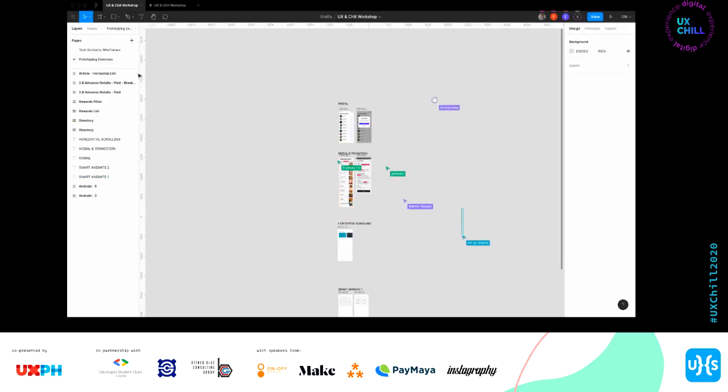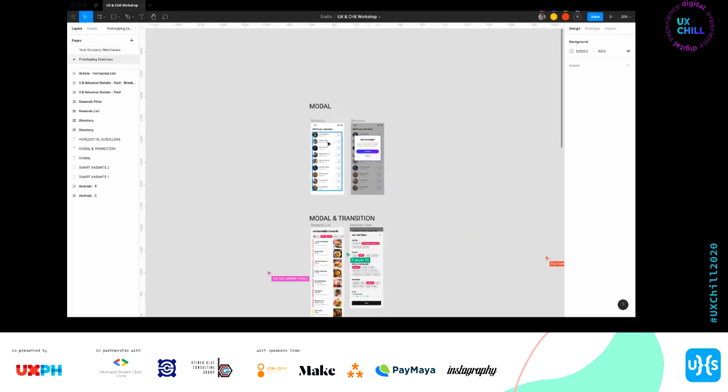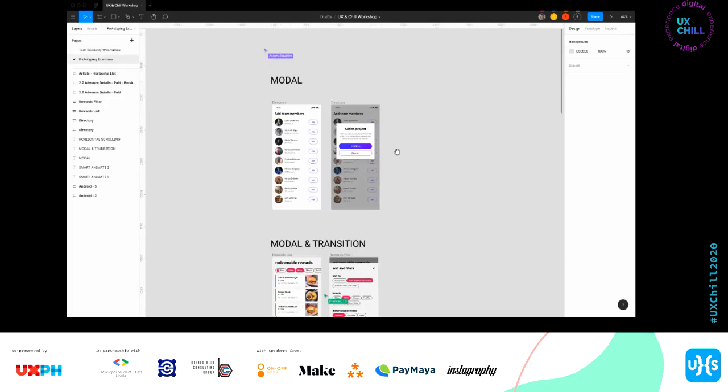I have 4 main things. You can duplicate this page if you want to follow me. But I will show you how we can improve, or what I believe would be the bare minimum for wireframes. You guys can just duplicate the page and work with that there. Okay, so number 1, modal.